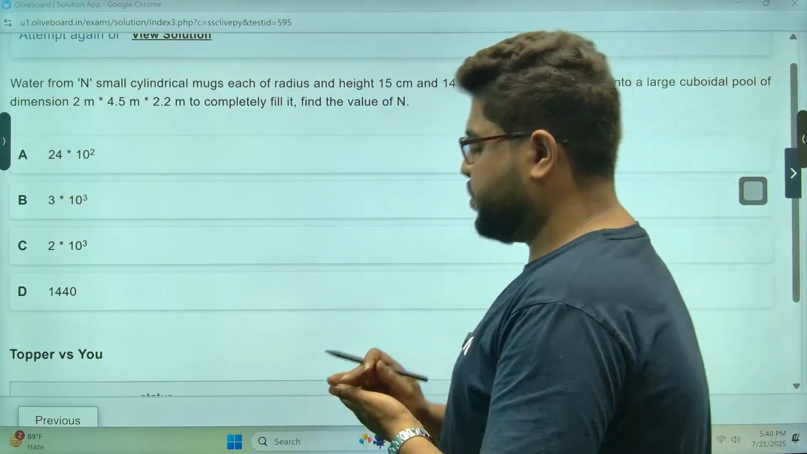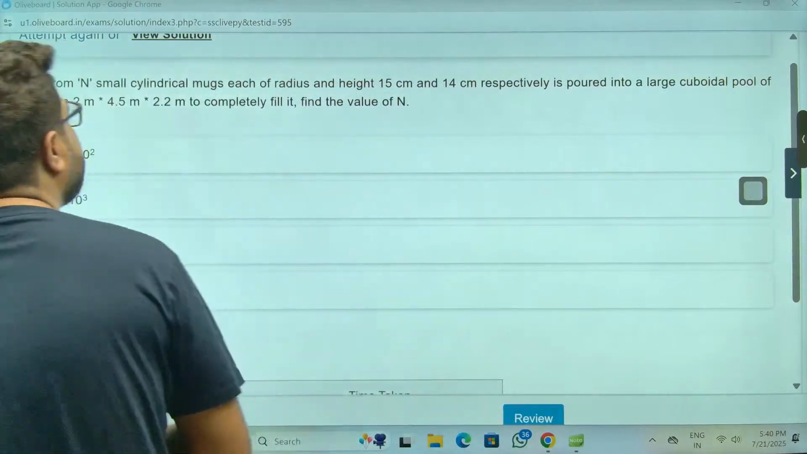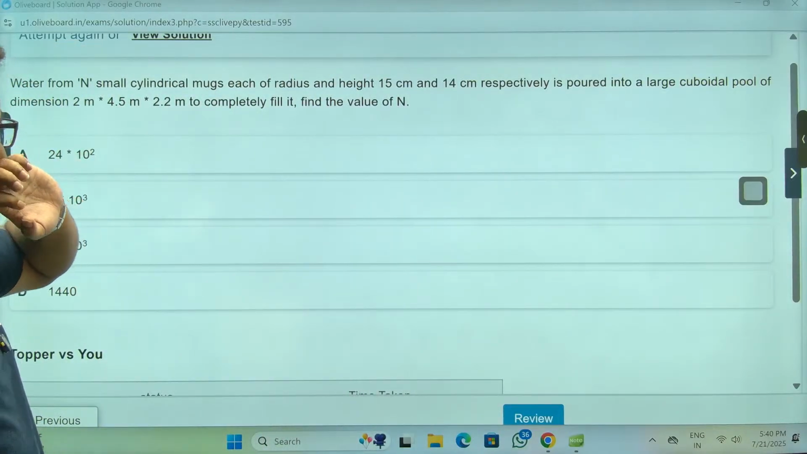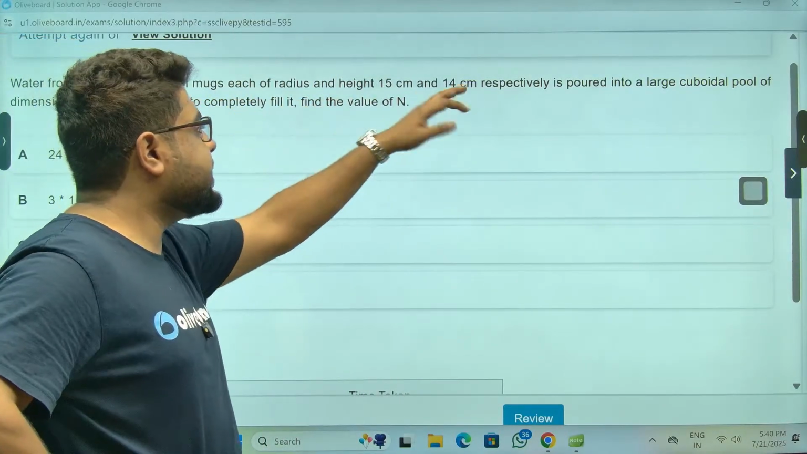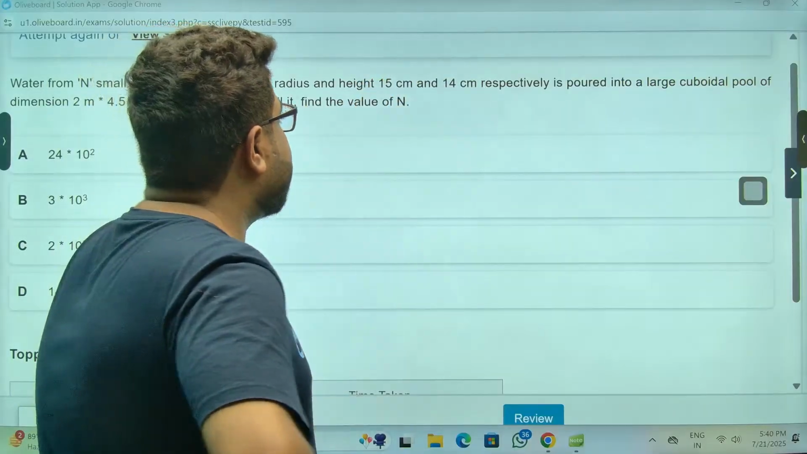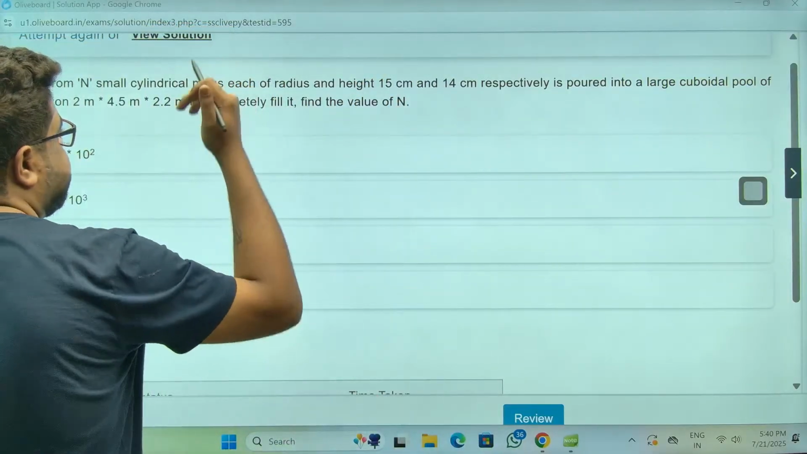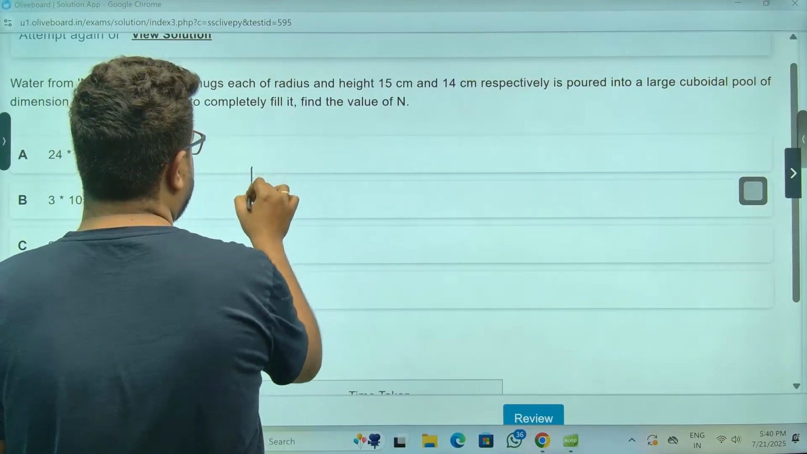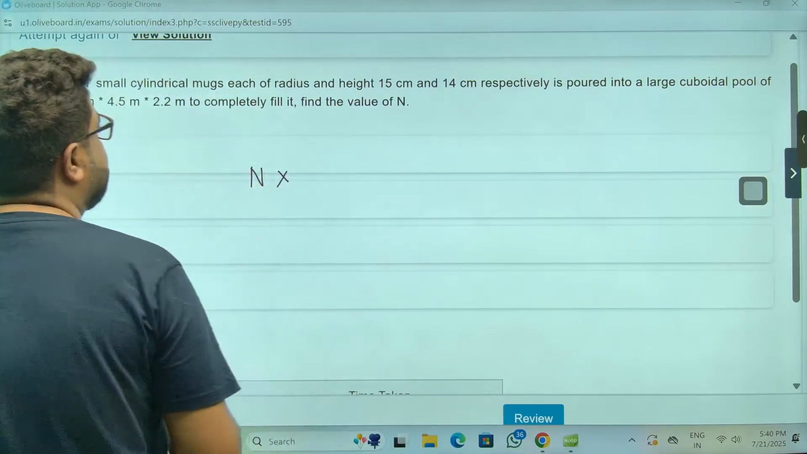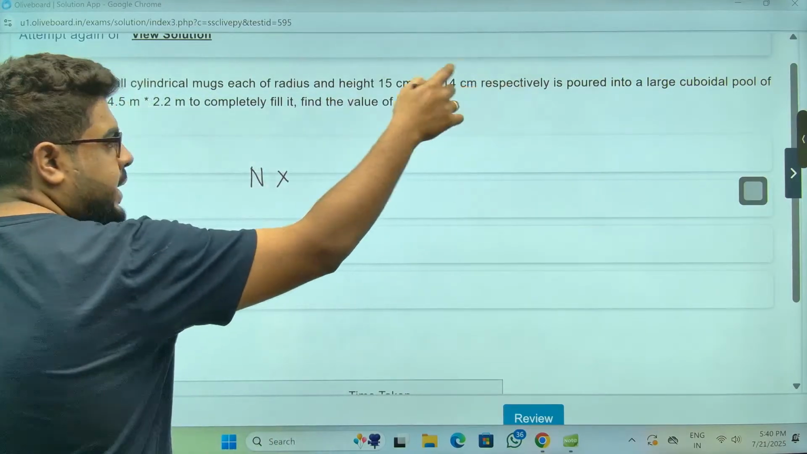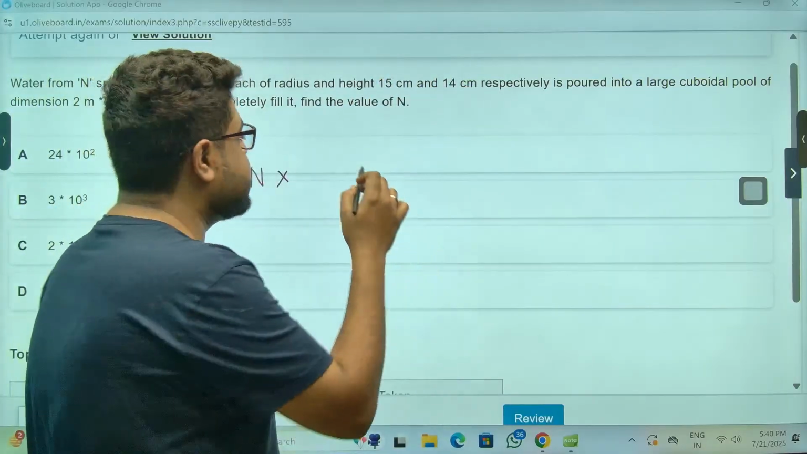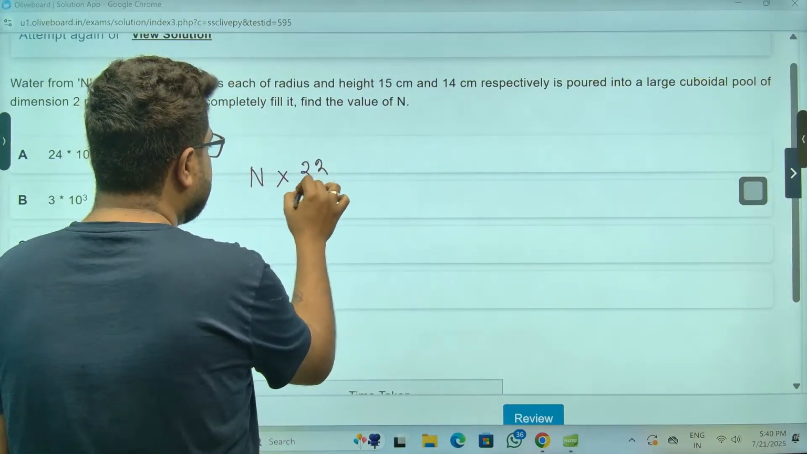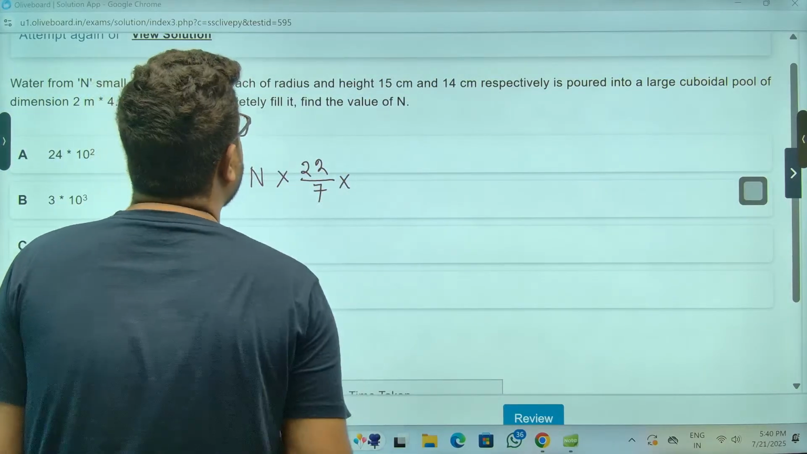चल. Water from n small cylindrical mugs, of radius and height given, is poured into a large cuboidal pool of this size. Find the value. Mugs, how many in this? Every mug, the volume. Cuboid है, that means pi I have to put. There's no way I can cancel this thing.